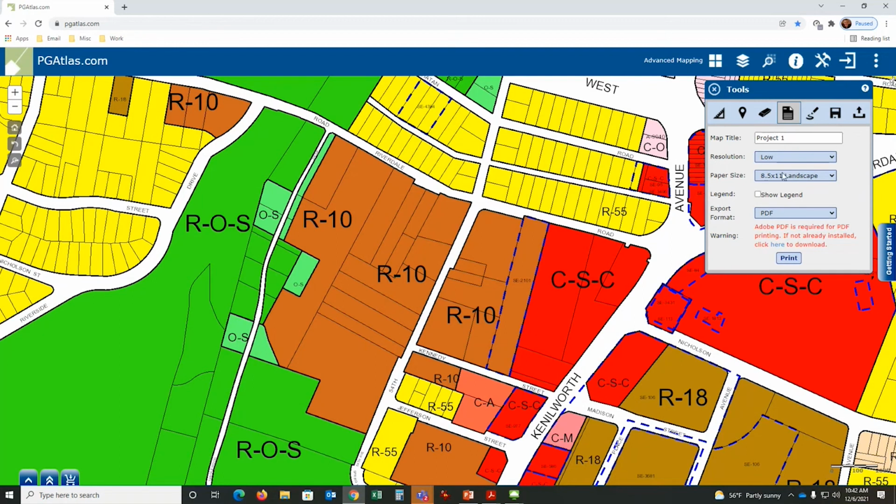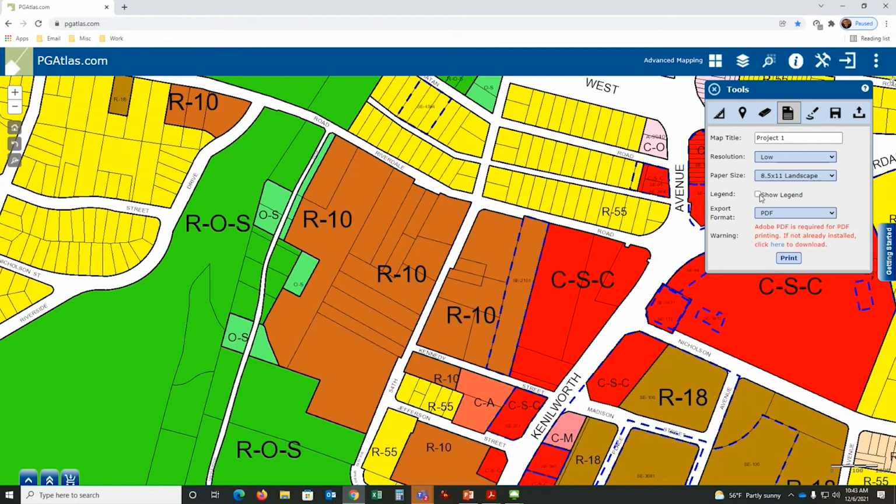Next option is what paper size. We go all the way up to the large plotter formats. So if you have a plotter in your office or at home, you can print to it, or you can go down to, what is it now, FedEx printing, and you can go down there and print that as well.